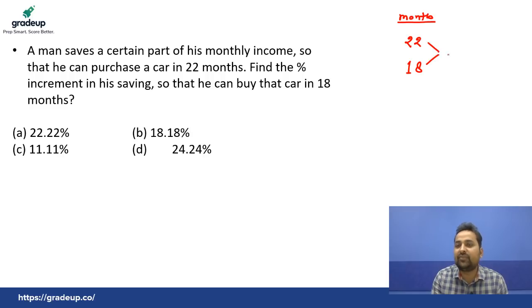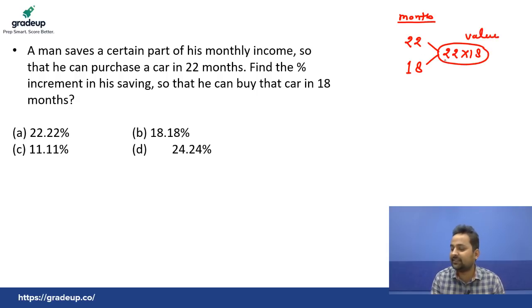Now, let's assume the value of the car, that is 22 into 18. Okay, this is the value we are assuming. Just multiply these things. So this is the value, 22 into 18 lakh, and these are the months.